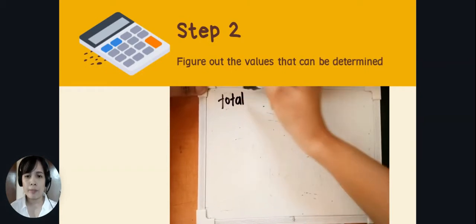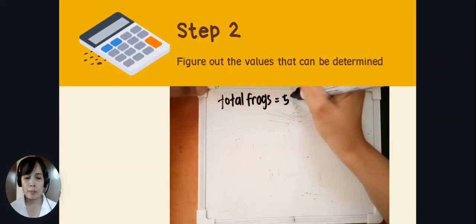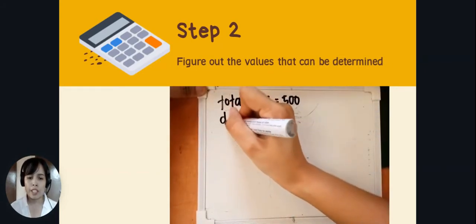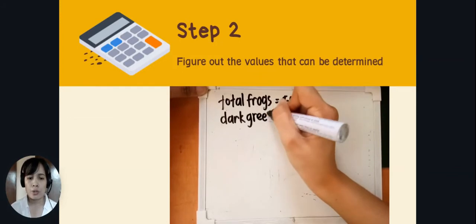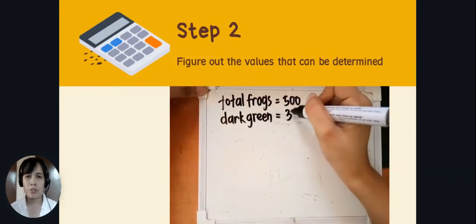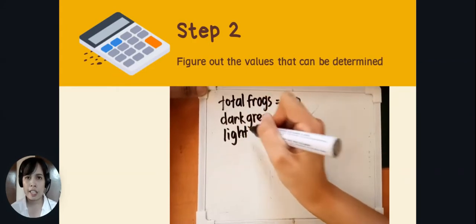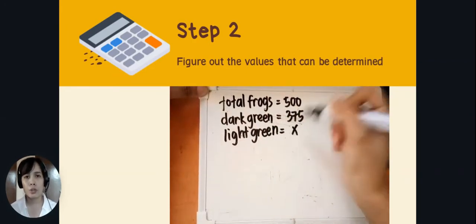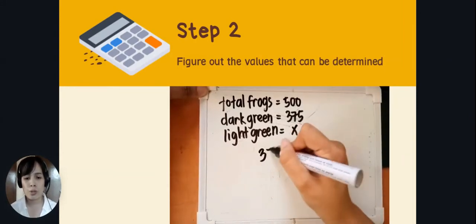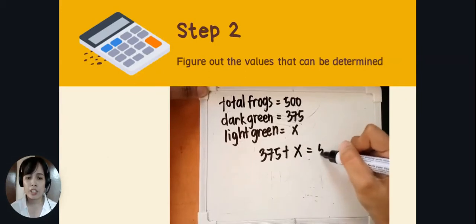Now let's go to the second step. You need to figure out the values that can be determined in the problem. You have the data: the total number of frogs is 500, and the number of dark green frogs is 375. For the light green frogs, the data is unknown. So the first thing you should do is look for the number of light green frogs.